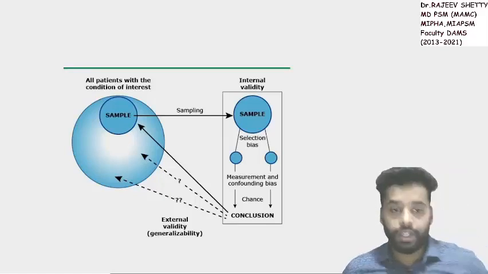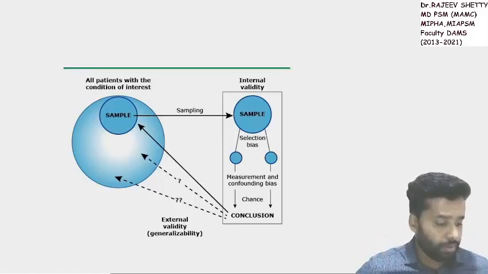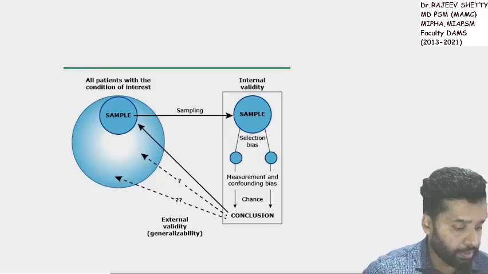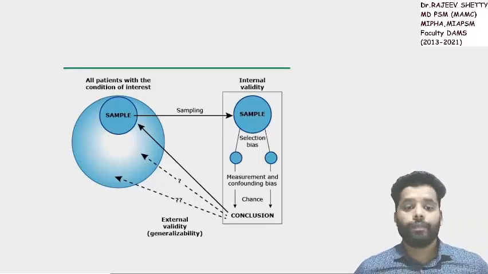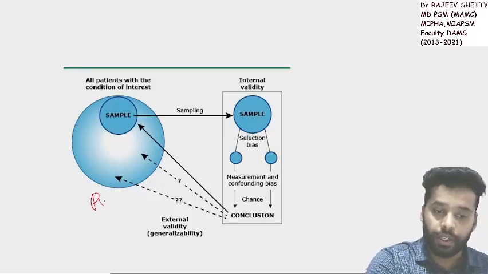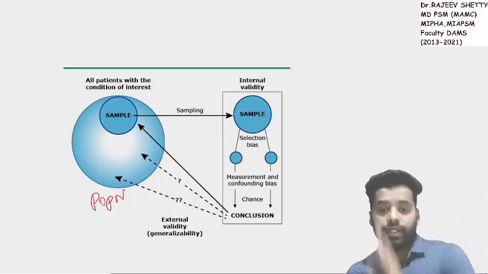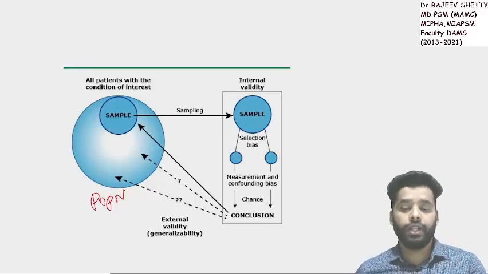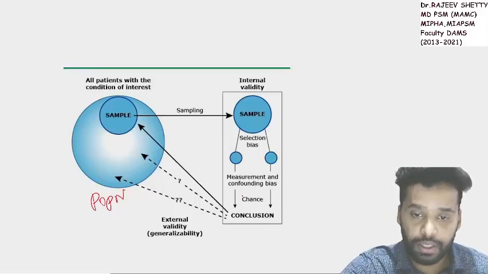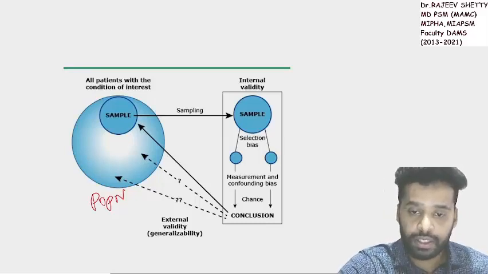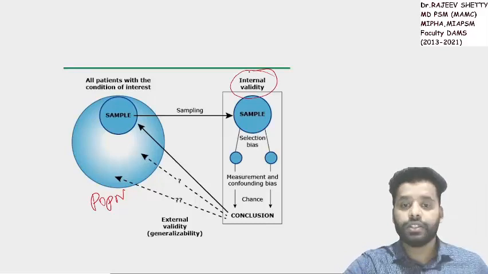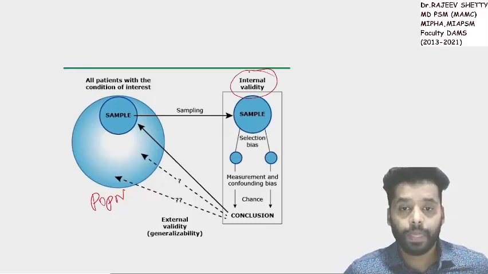From the population, we take a sample. This is the reference population. We take a sample. Then we do a study. Within the sample, we are generalizing the results. Within the sample, it is internal validity.